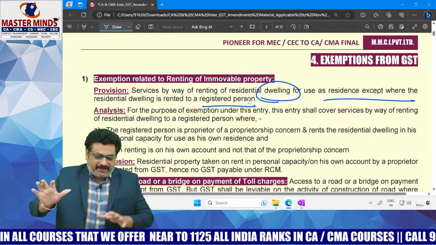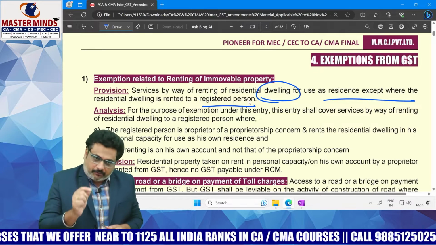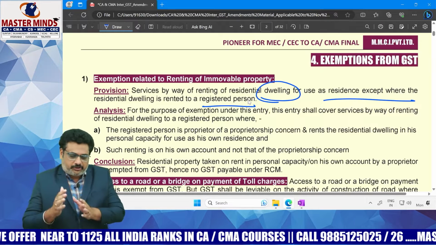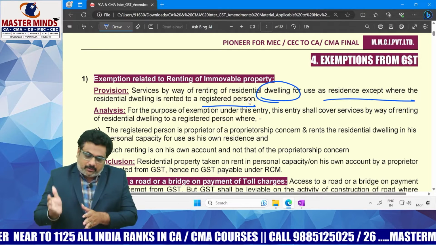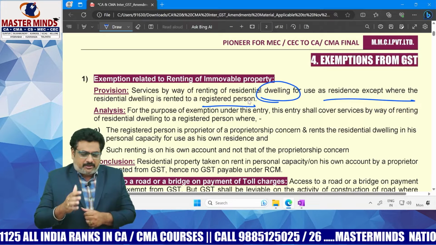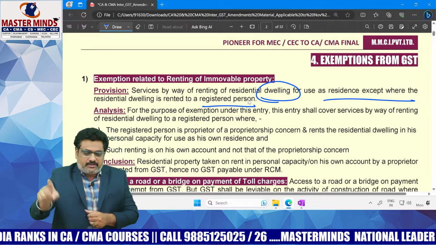What is the existing provision? The provision previously was services by way of renting of residential house for residential purpose, except where the residential house is rented to a registered person, it is exempt.